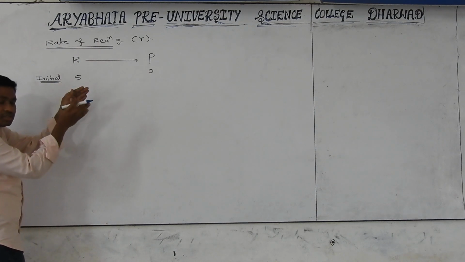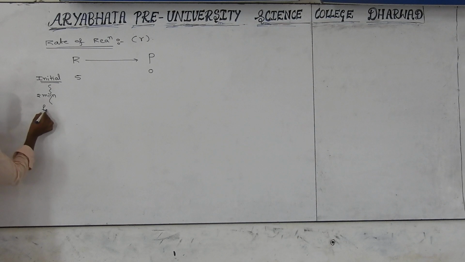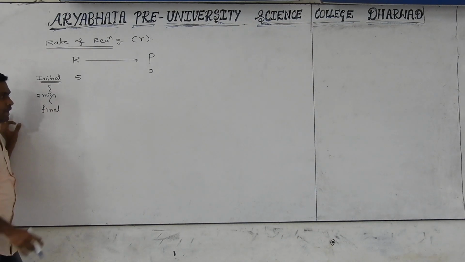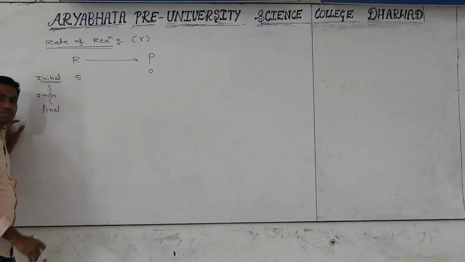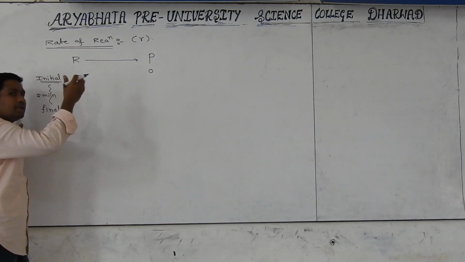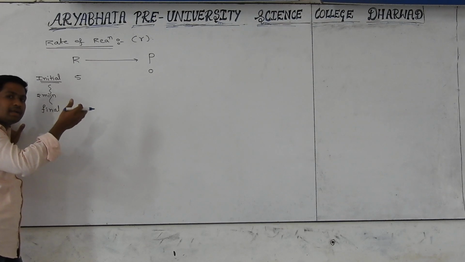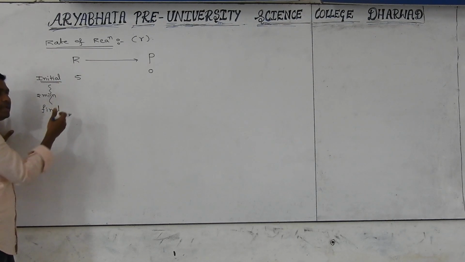As the reaction is proceeding, what happens? For example, after 2 minutes I observe; take after 2 minutes as the final situation. At the final situation, what changes will come in the concentrations of the reactants and products? Reactants are slowly converting into products, meaning reactants are consumed, so their quantity will be decreasing.